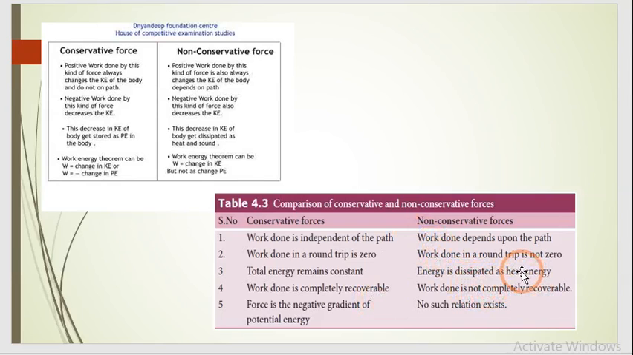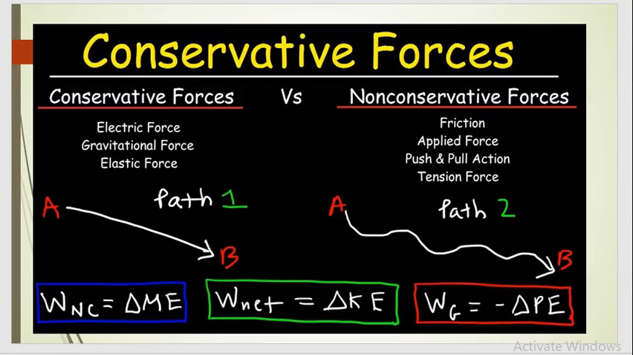For a conservative force, work done is completely recoverable. For non-conservative, work done is not completely recoverable. Last one, a conservative force is the negative gradient of potential energy, but in non-conservative, no such relation exists. So this is all about conservative and non-conservative forces. Again, the question might come for 2 marks: differentiate conservative and non-conservative forces.